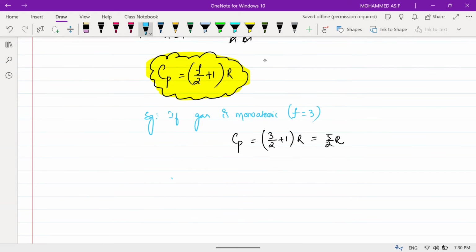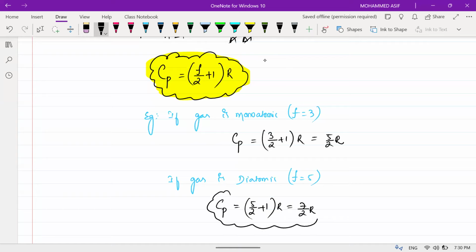In the same way, if the gas is diatomic, the number of degrees of freedom is 5. So for this one, the molar specific heat at constant pressure is equal to (5/2 + 1) R. So this value will be equal to 7/2 R. Am I clear?